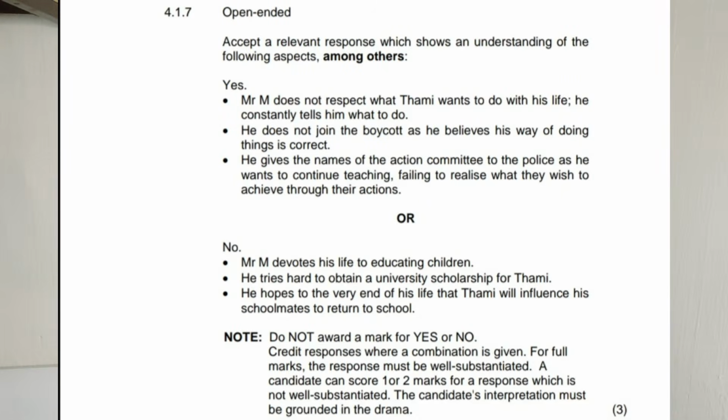If you say no and provide your reasons, you'll be correct as well. Okay? And then no, he hopes to the very end of his life that Tammy will influence his schoolmates and return to school. Okay? Yeah.